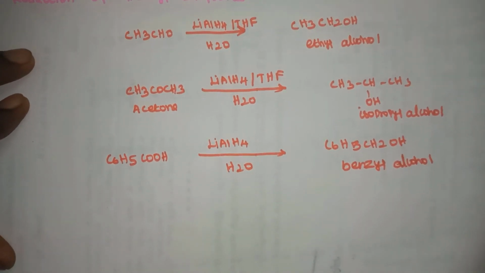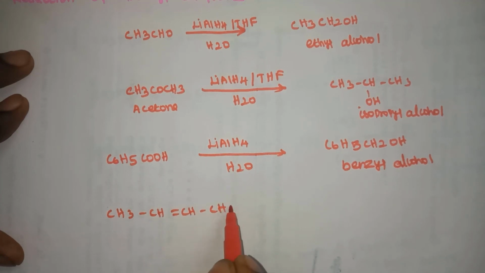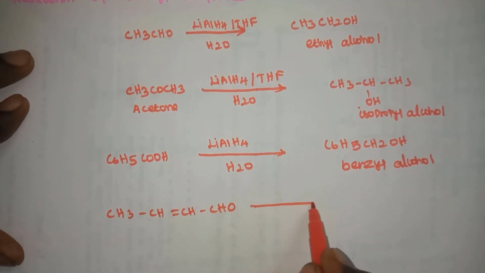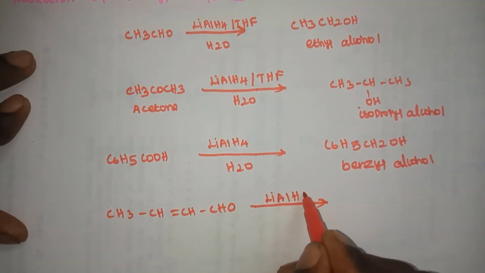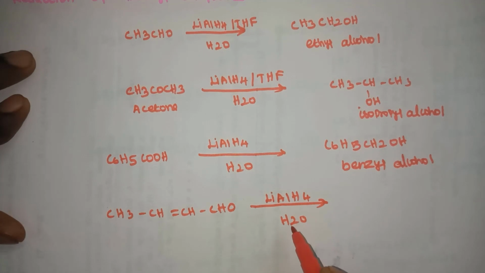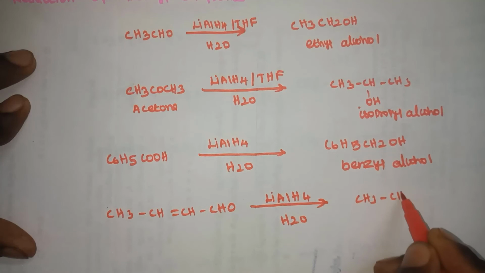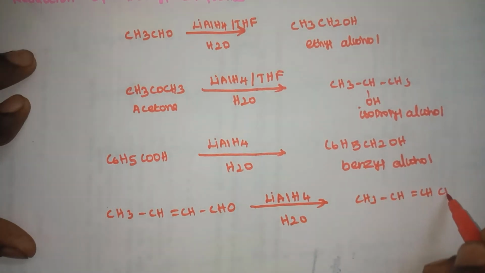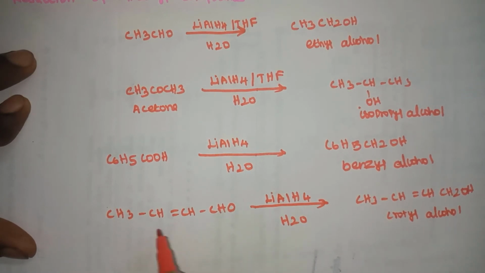Next one, CH3CH=CHCHO, an unsaturated aliphatic aldehyde, undergoes reduction with lithium aluminum hydride followed by hydrolysis to form an unsaturated alcohol, CH3CH=CHCH2OH. The name of this compound is crotyl alcohol. The aldehyde is crotonaldehyde.